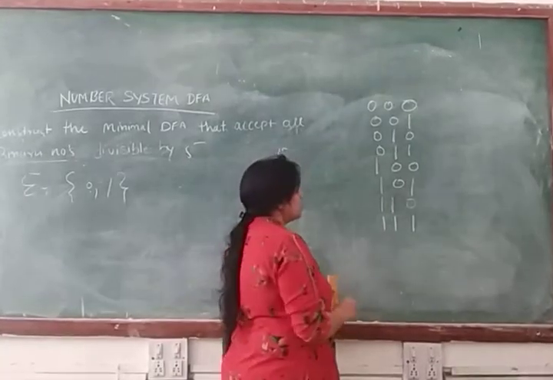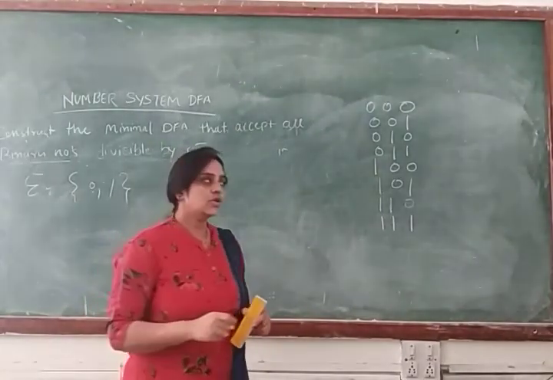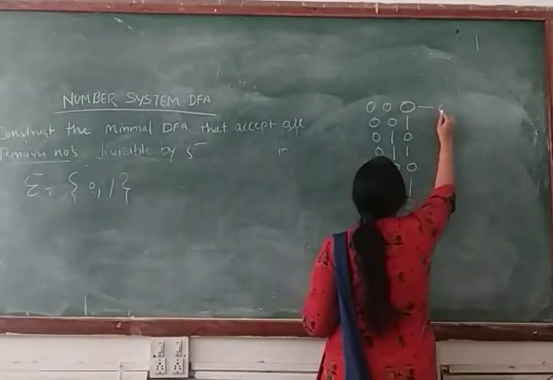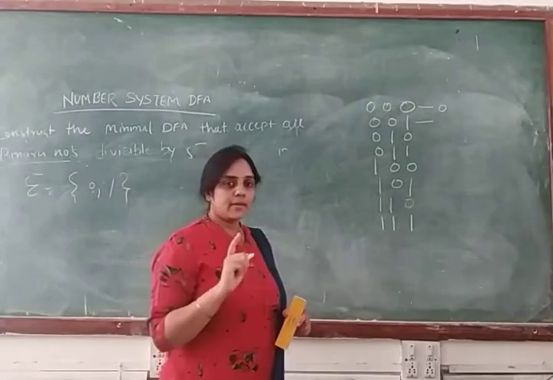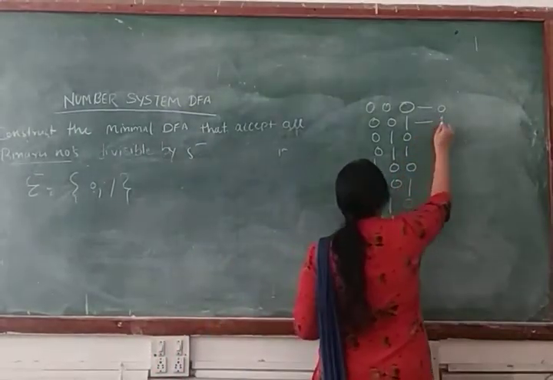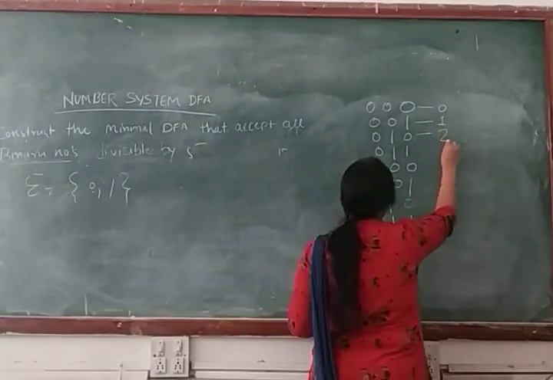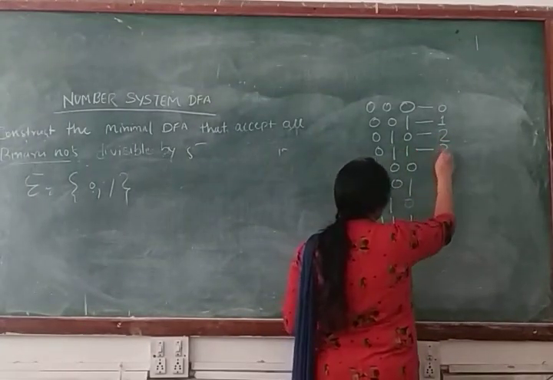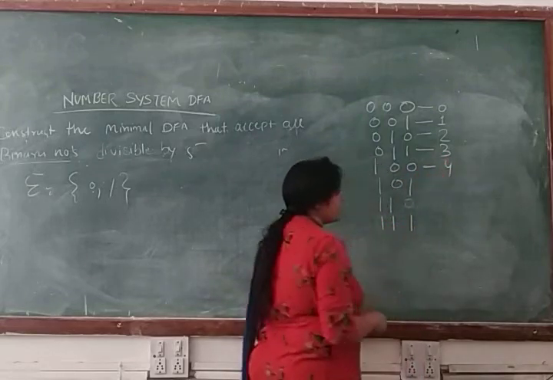Clear? So if you divide 0 by 5, you will get remainder 0. If you divide 1 by 5, you will get remainder 1. If you divide 2 by 5, you will get remainder 2. If you divide 3, you will get remainder 3. If you divide 4, you will get remainder 4.